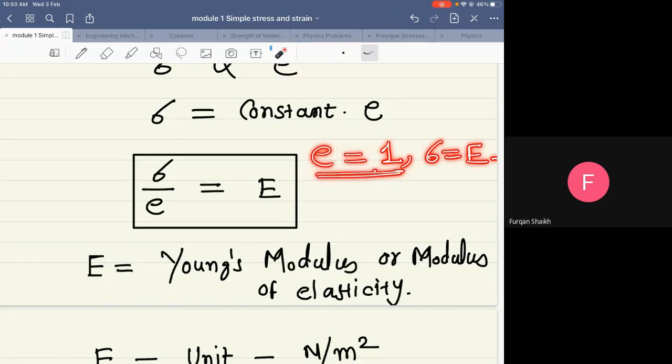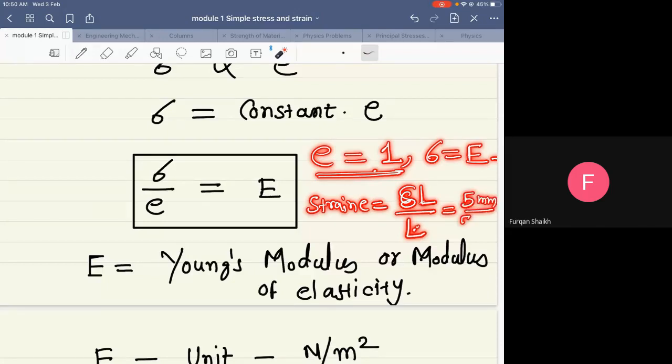Strain is equal to change in dimension, delta L, divided by original dimension. And when I get the value as 1, both quantities are the same.